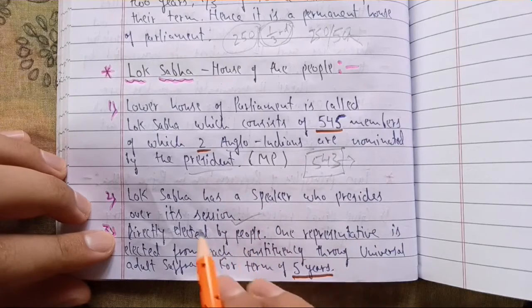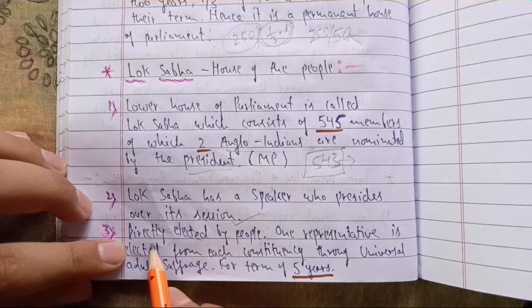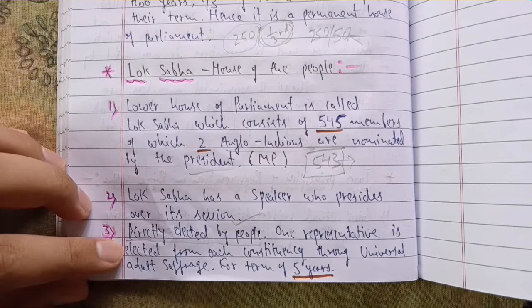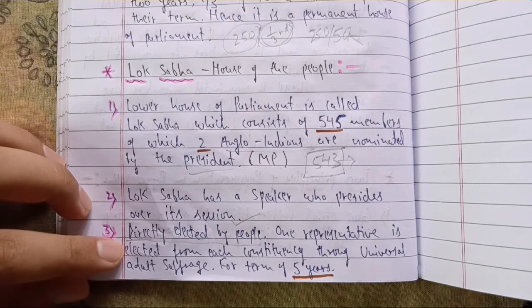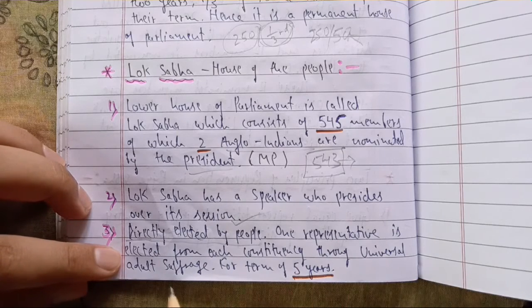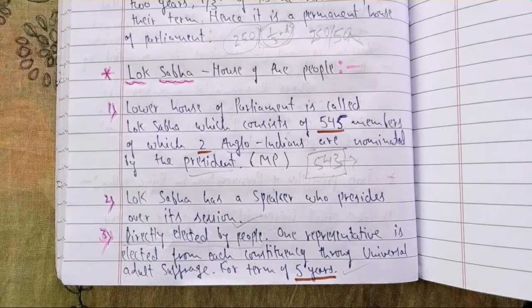All the sessions of the Lok Sabha are presided over by the speaker. Here the members are directly elected. When there is a general election in the country, after every 5 years, we the people vote. With the help of universal adult suffrage, every adult of 18 years or above has the right to vote, and using his vote he elects his own representative. That is why we call them directly elected members. One representative is elected from each constituency through universal adult suffrage for a term of 5 years. We have already discussed all this in the previous chapters. You know it very well.